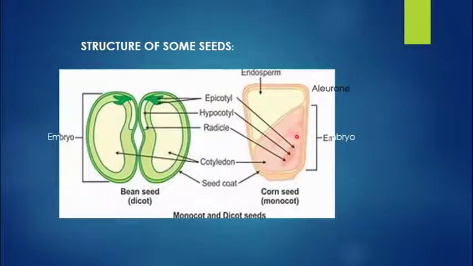And here you can see, if this is the embryonal axis, the part above the embryonal axis has the coleoptile which covers the shoot apex. And the part below the hypocotyl forms the coleorhiza, which protects the radicle. And then you can see the additional structure over here, very important. This is the endosperm. So this endosperm gives nourishment to the growing embryo.